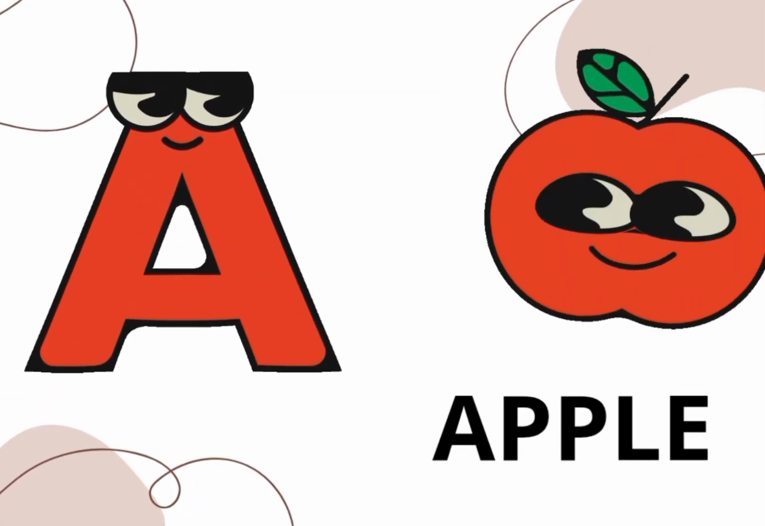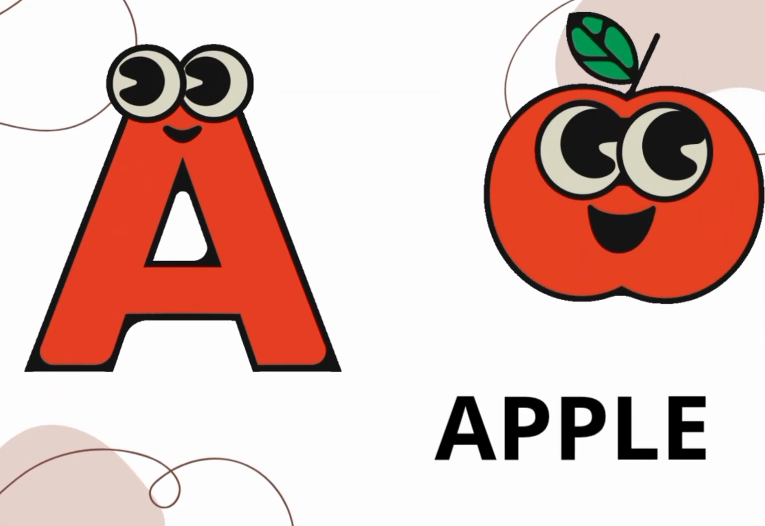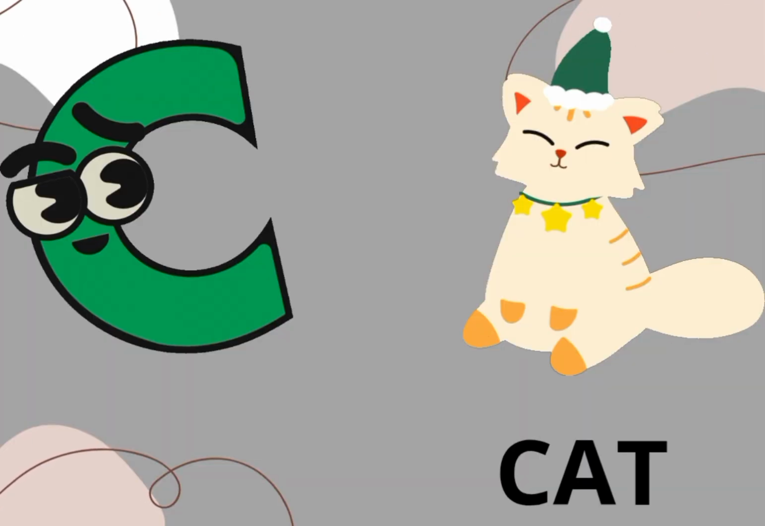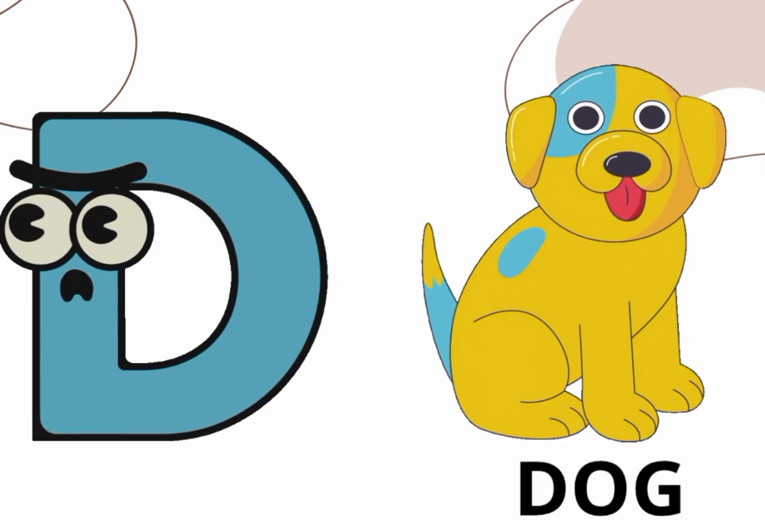A is for apple, so crunchy and bright. B is for ball, bouncing with all its might. C is for cat, curled up tight. D is for dog, wagging its tail with delight.